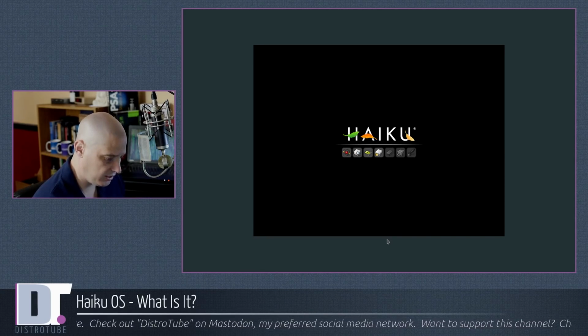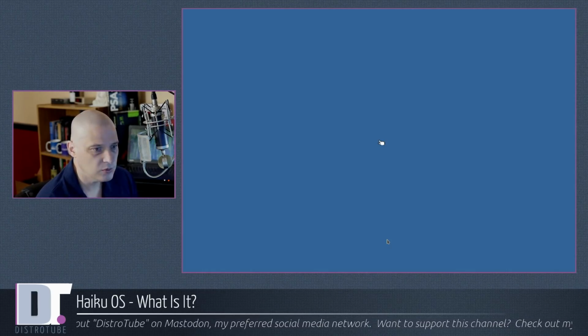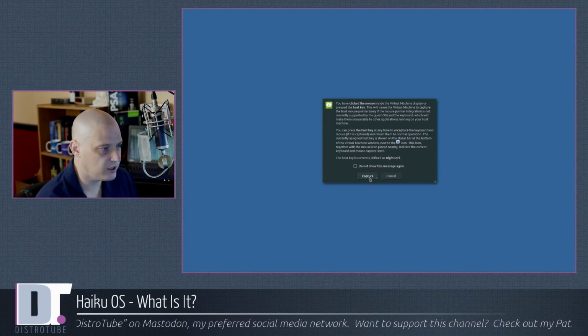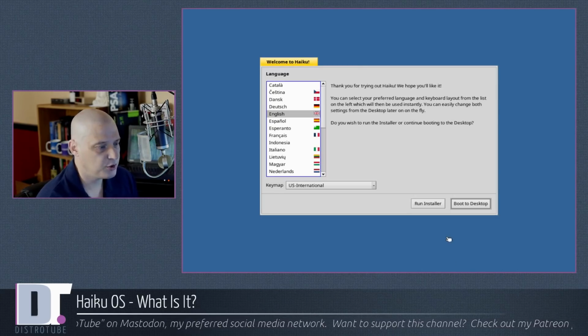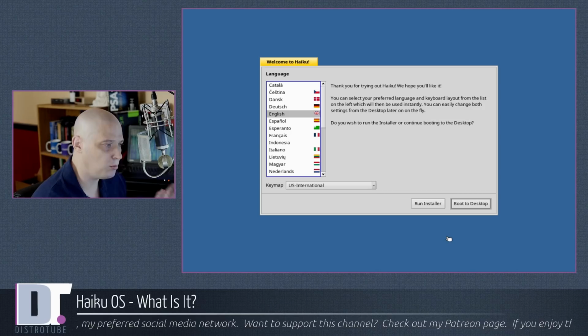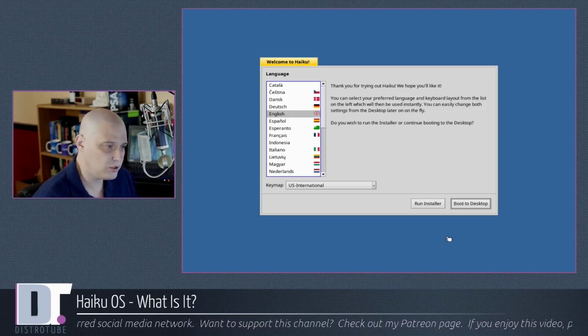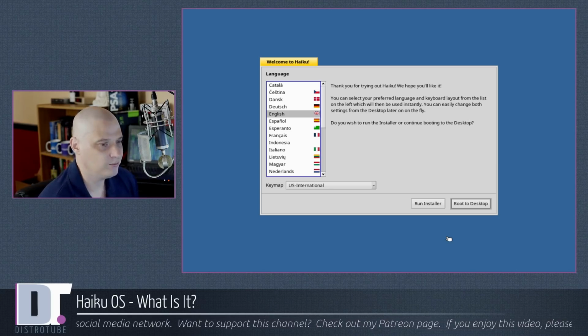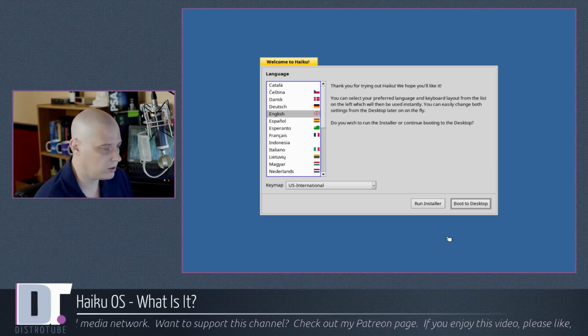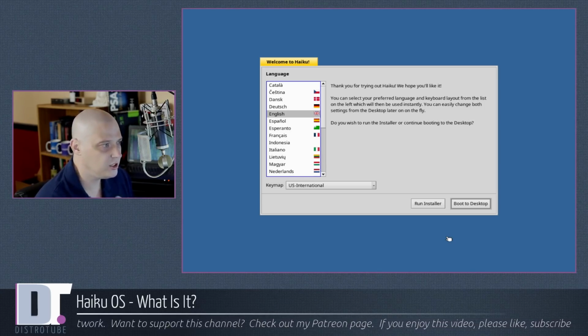Really neat little splash screen there. And boot up time is very fast here. VirtualBox needs to capture my mouse and keyboard here. There are no VirtualBox guest editions for Haiku. It's in its experimental stages. Don't bother trying to install any guest editions. Even if you could get them installed, they wouldn't function correctly. It doesn't have all the extra goodies, as far as what you expect to have with guest editions. But this is mainly just for testing out Haiku.